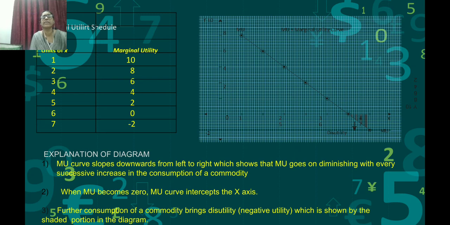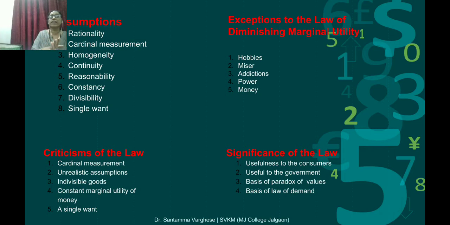Simple points are given in the slides that will help you when you read the textbook. On page number 13 it is given. When you read the textbook, you can go through it thoroughly. Point-wise I have taken it here. In this slide, you can see the assumptions, exemptions of the law of diminishing marginal utility, criticism of the law, significance of the law. Okay.